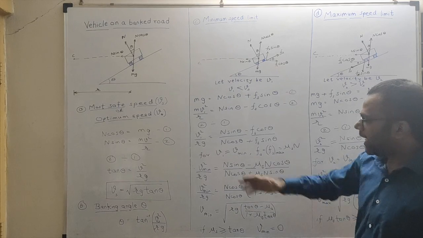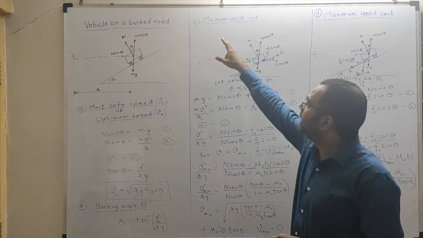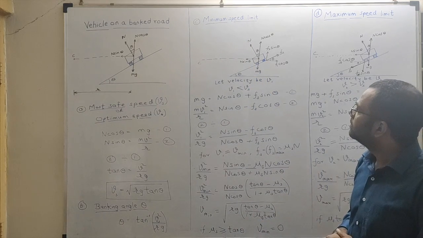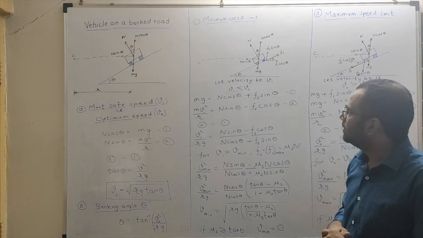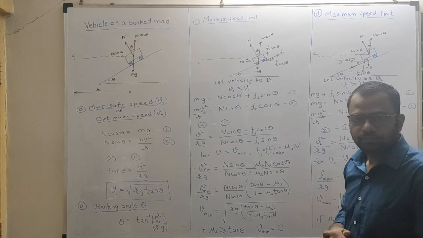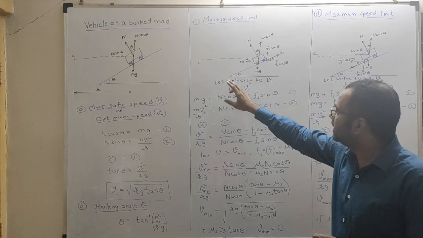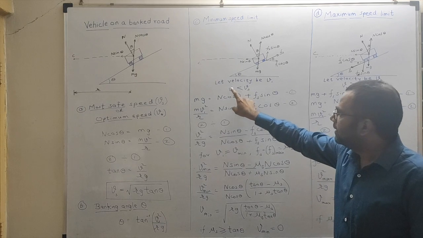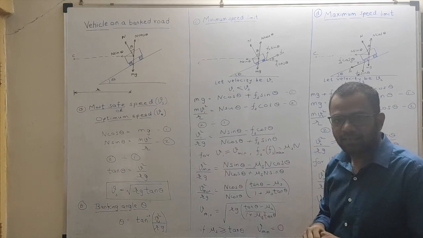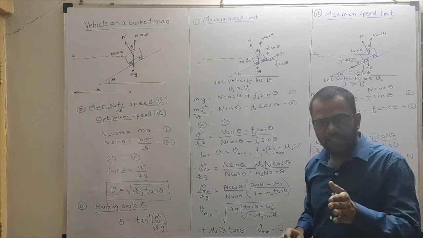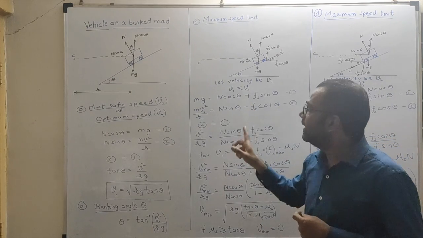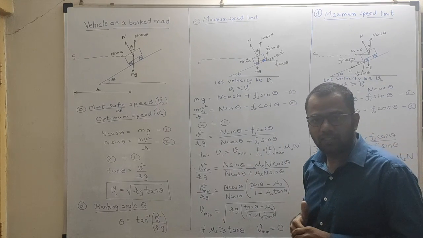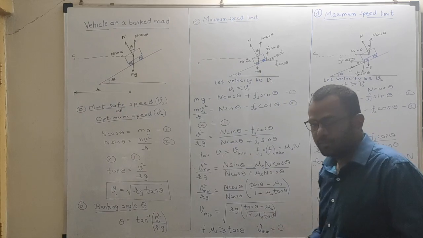Okay, so once this part is over, you put the heading minimum speed limit. Then you can draw this diagram. Now over here you can write down, let the velocity of the car be V1 and let V1 be less than Vs. In this case, the friction force will act in the upward direction along the road. And then you can write down from the figure as shown and write down these things.